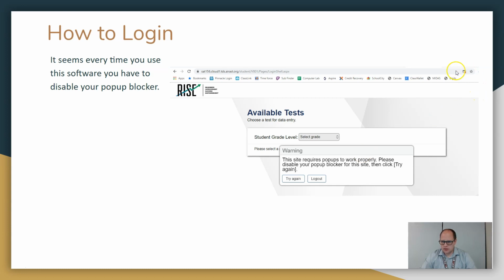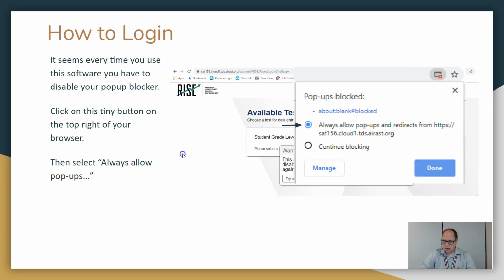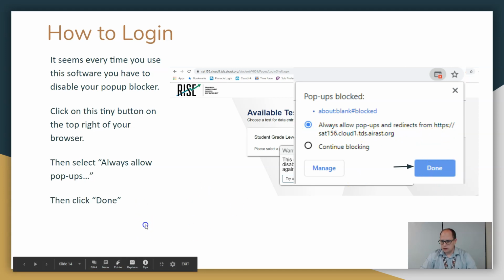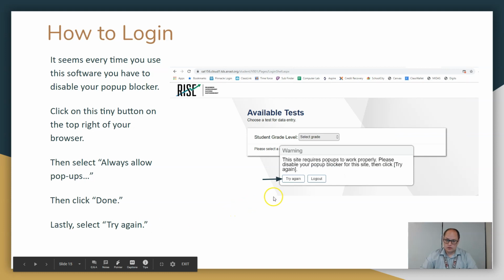Up here in the little corner of Chrome, and I did everything here in Chrome, so if you're using a different browser, I'm sorry, it's going to be different. I'm not going to show every browser's possibility of how to enable pop-ups. So you click up there and it pulls this up. I did enlarge this so you can see it a little bit better on my screen. I just say always allow and then click on done. Really not a big deal. Then click try again.